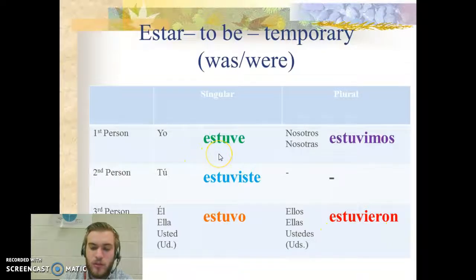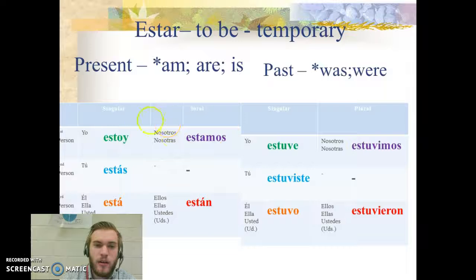Notice it's similar to tener as far as the stem and sound, okay? In present tense, right, it was an irregular verb, really weird, right? So estoy, estás, está, estamos, están. And remember the accent marks in present tense, right? ¿Dónde estás? Where are you? ¿Dónde estuviste? Where were you?